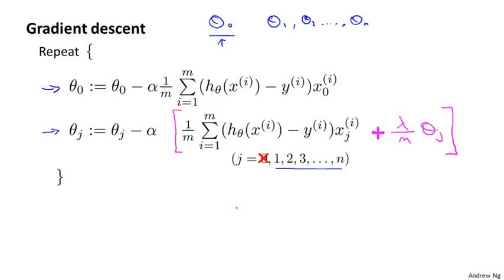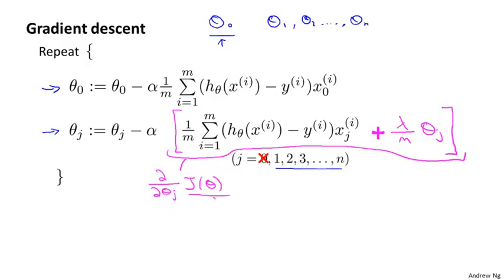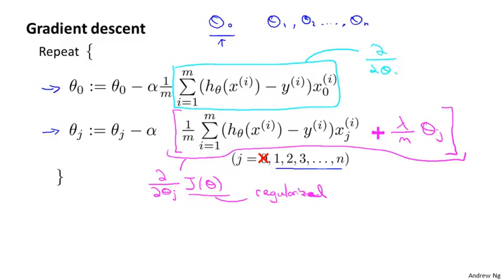I'm not going to do the calculus to prove it, but if you know calculus, it's possible to prove that the term in square brackets is the partial derivative with respect to theta j of J of theta using the new definition with the regularization term. Similarly, this term up on top, in the cyan box, is still the partial derivative with respect to theta 0 of J of theta.